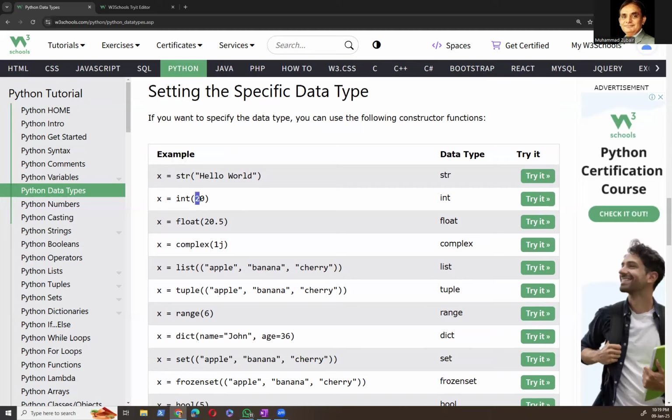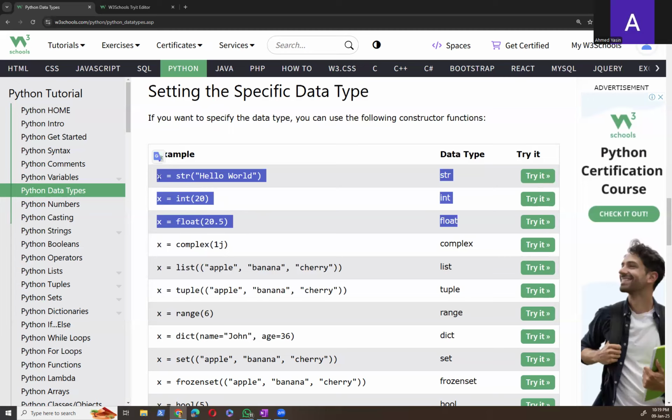And x is 20, but we are telling Python that this is an integer. We are specifying that this is a float. It is not necessary that we tell Python that this is a string, this is an integer, this is a float. Python already knows and it will make no mistake about that, right?